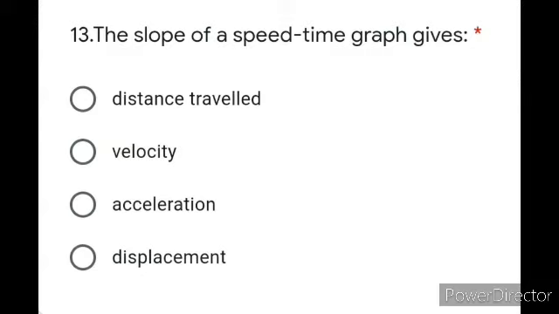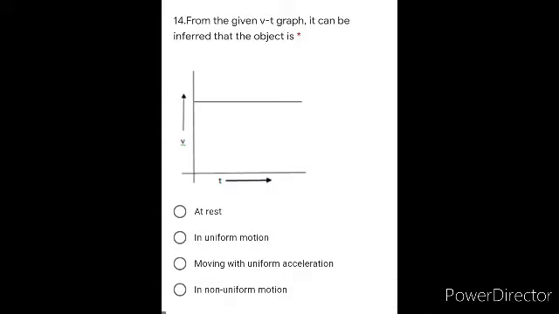Question number 13. The slope of the speed time graph gives. So it is a speed time graph, so the slope is going to give you the acceleration of an object. Fine. Question number 14. From the given velocity time graph, it can be inferred that the object is. So here the object is moving.